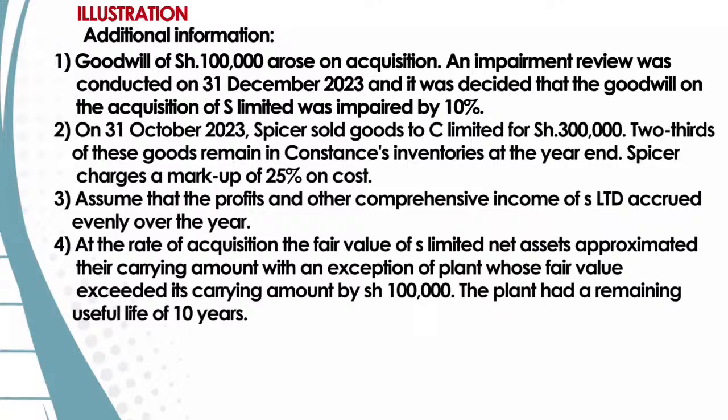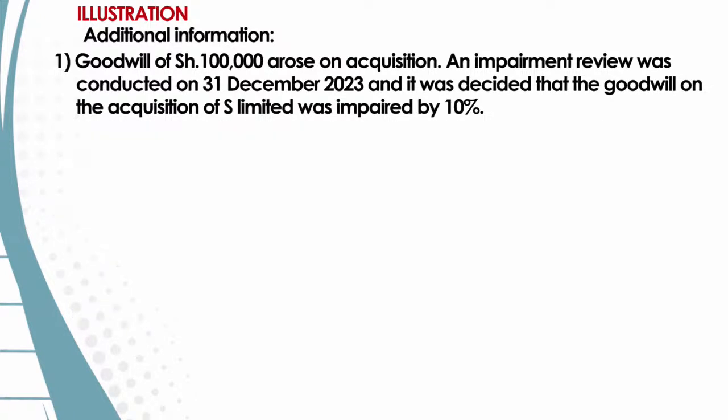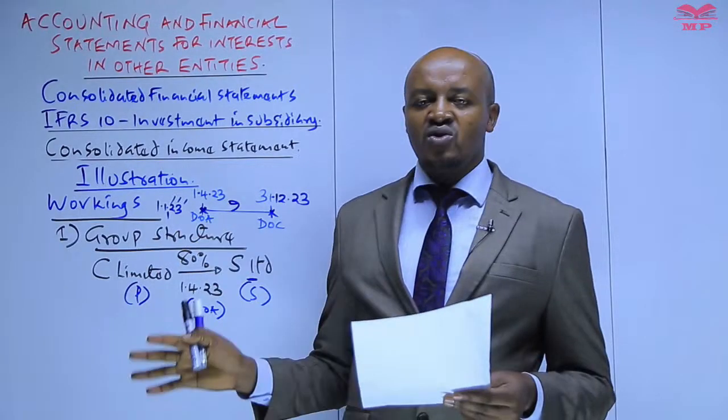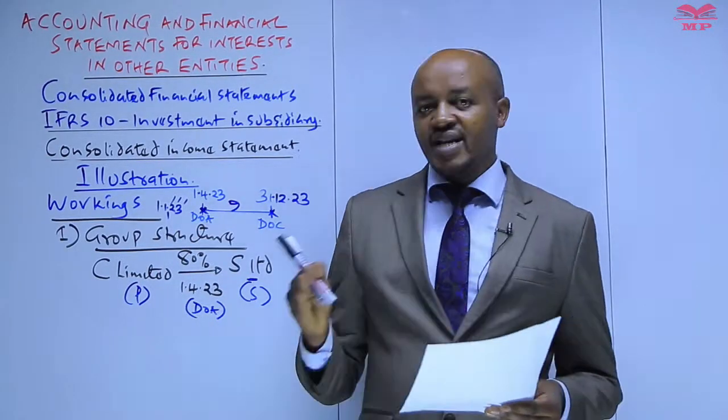So from this group additional information, before we prepare what is required, I think we need to do some few workings. In note number 1, you are told goodwill of shillings 100,000 arose from acquisition. So in this case, when preparing the consolidated income statement, we don't take into account the goodwill there, because goodwill we know is an asset.